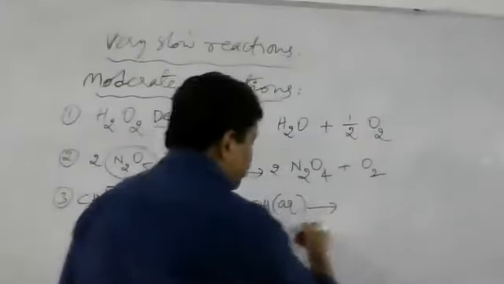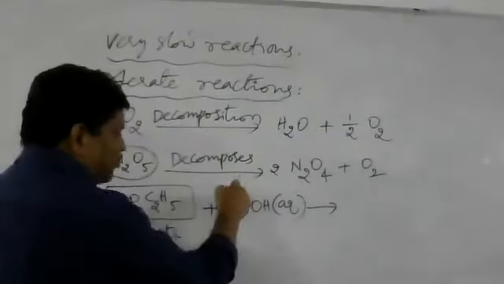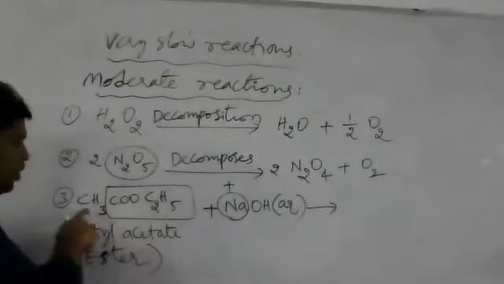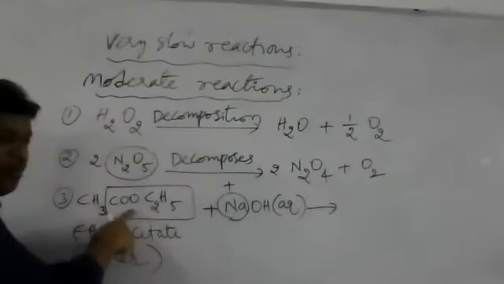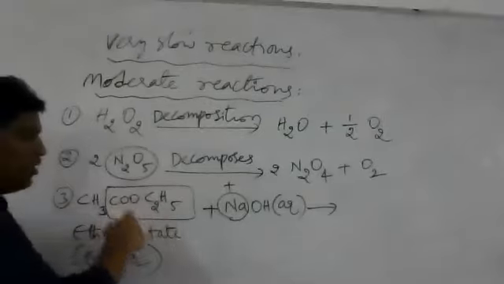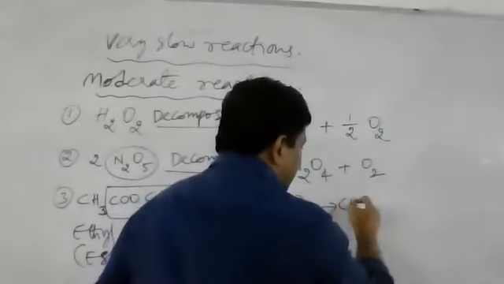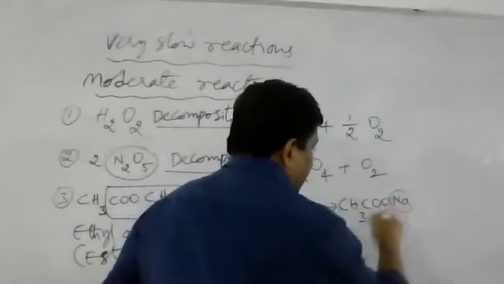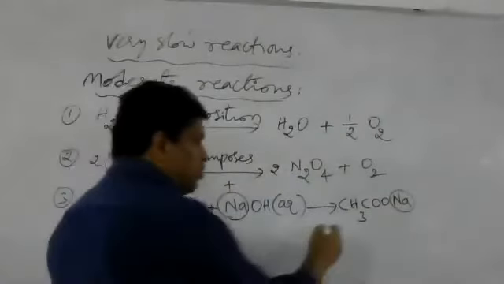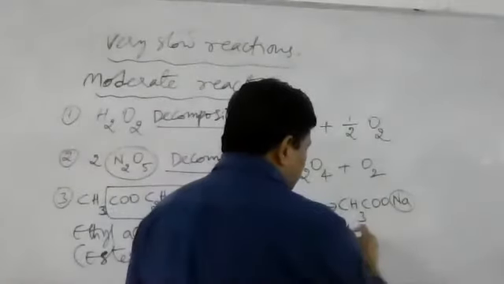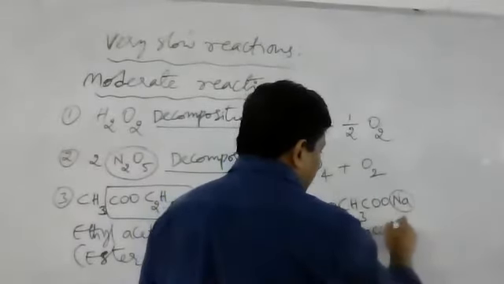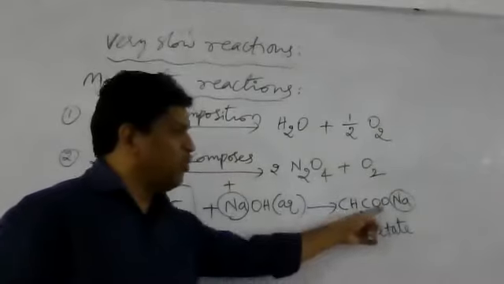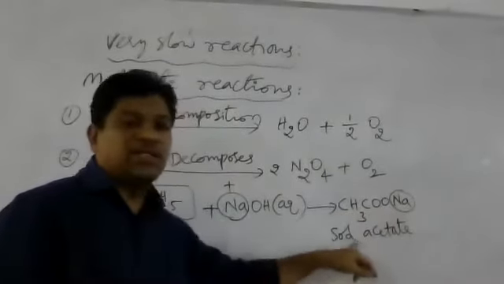To give what? Here Na plus is substituted in the place of C2H5. It becomes CH3COONa. What is found here? CH3COONa is called sodium acetate. Acetate ion is nothing but CH3COO minus, with Na plus. So sodium acetate is formed here.